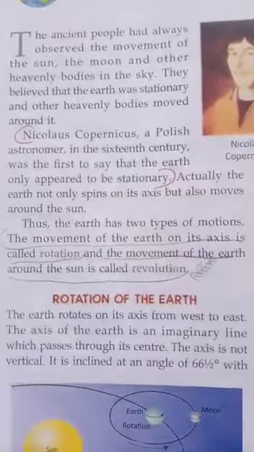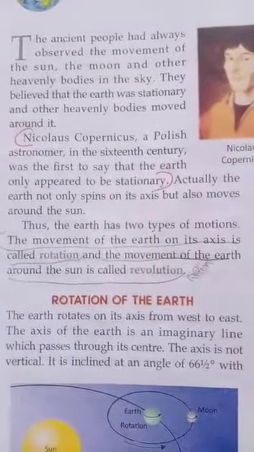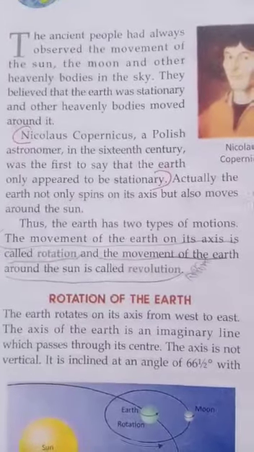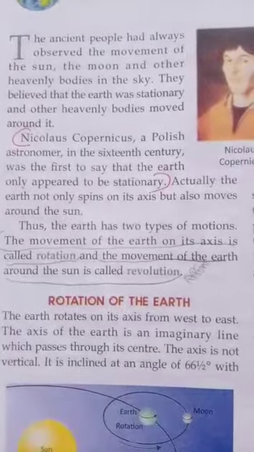Thus the earth has two types of motions. The movement of the earth on its axis is called rotation and the movement of the earth around the sun is called revolution.